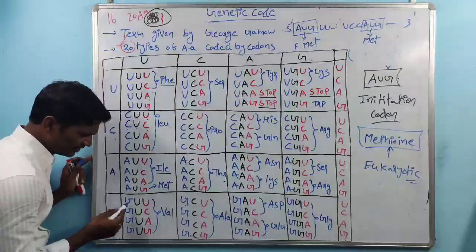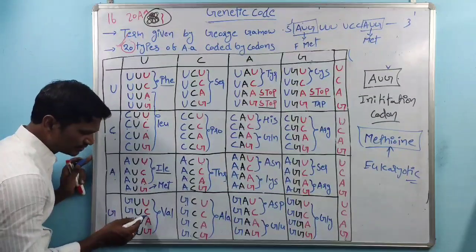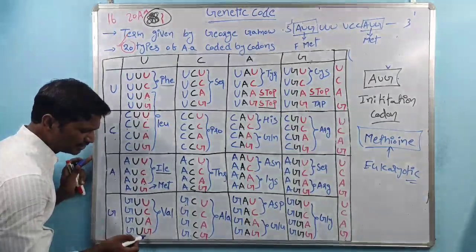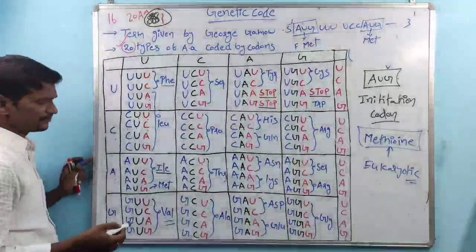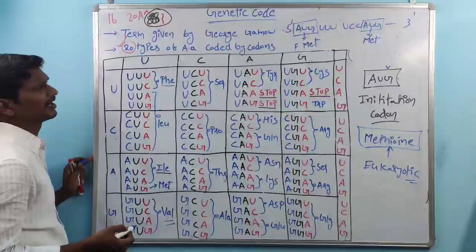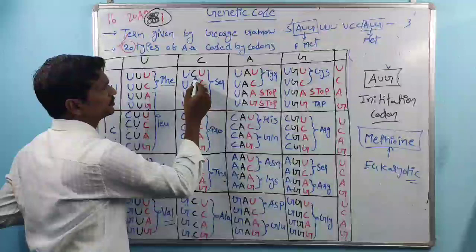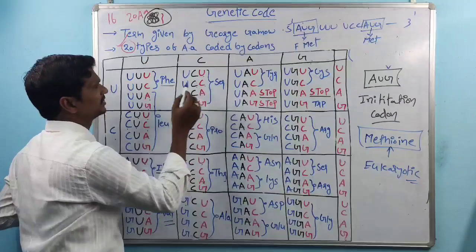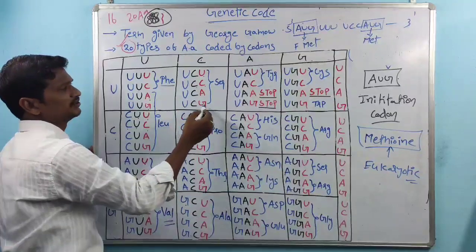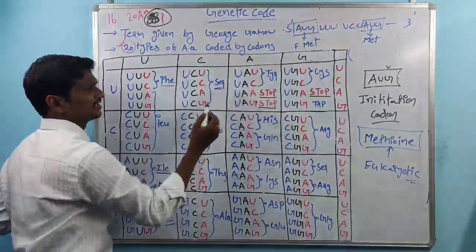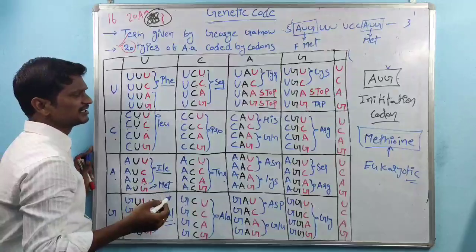Coming to the next ones: GUU, GUC, GUA and GUG. These four codons code for valine. Next are UCU, UCC, UCA and UCG. These code for the amino acid serine.